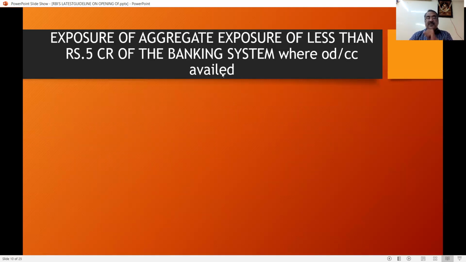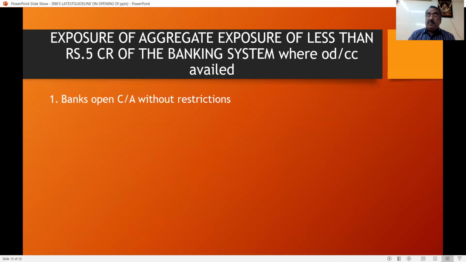Aggregate exposure, funded and non-funded, less than 5 crore of the banking system, where OD and CC facilities are available. So they have divided this into 2 things, OD and CC. If OD and CC are there, can a banker open a current account? If OD and CC facilities are not there, but other loans are there, can a banker open the current account? That's the procedure that we are going to discuss now.